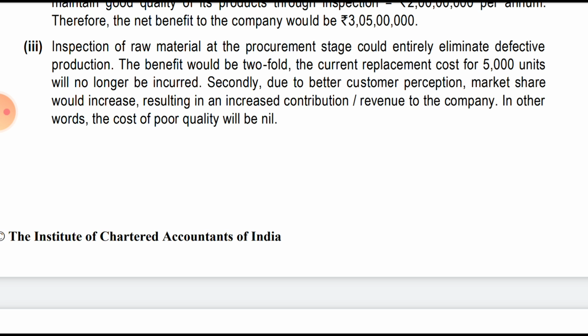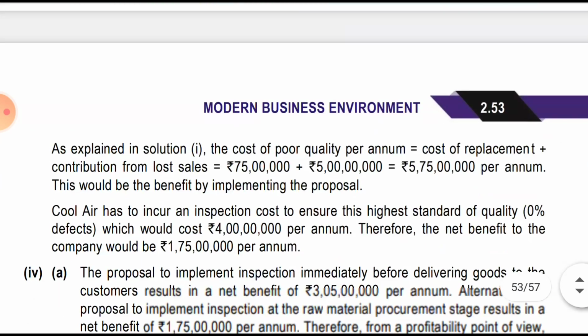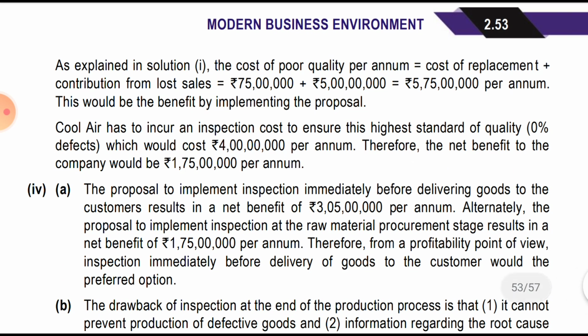Secondly, due to the better customer perception, the market share would increase, resulting in an increased contribution revenue to the company. In other words, the cost of the poor quality will be nil. And as explained in solution 1, the cost of poor quality is cost of replacement plus contribution lost from the lost sales, 75 lakh plus 5 crore is equal to 5 crore 75 lakh per annum.